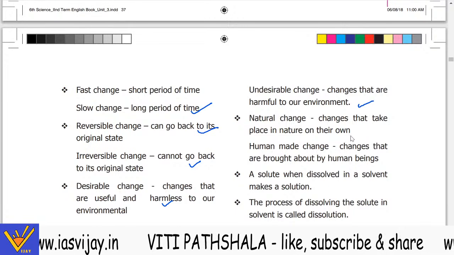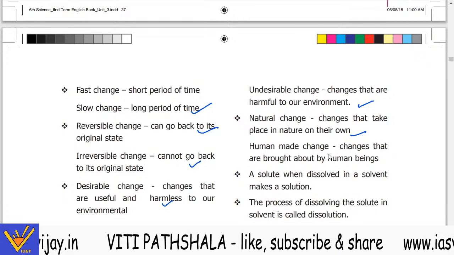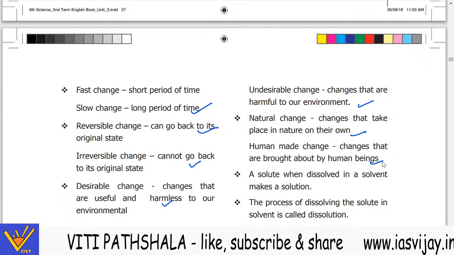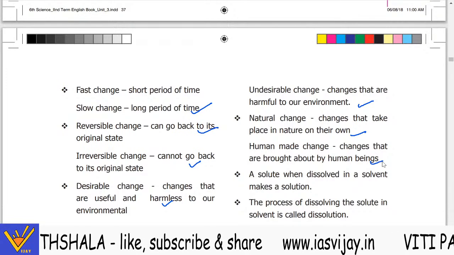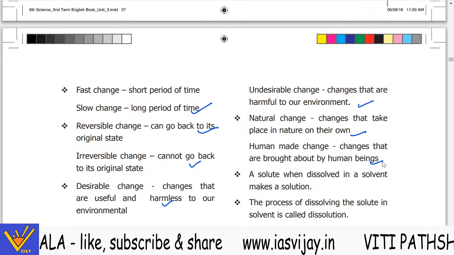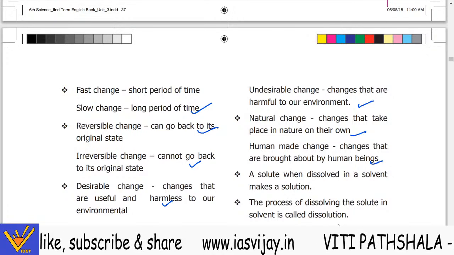Natural changes occur in nature on their own, and the human made changes are brought about by the human beings. A solute when dissolved in a solvent makes a solution. The process of dissolving the solute in the solvent is called dissolution.